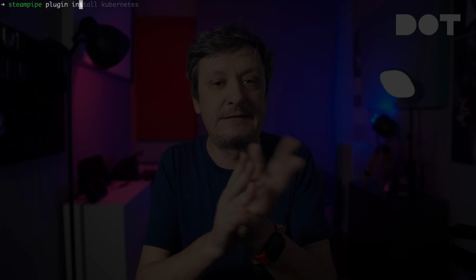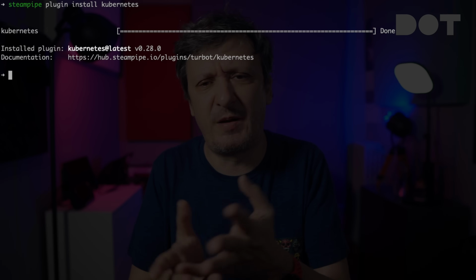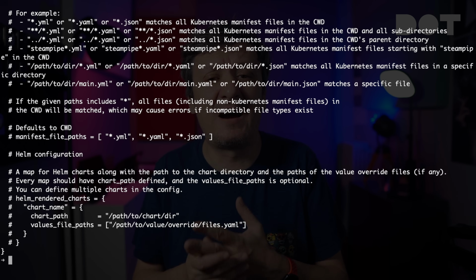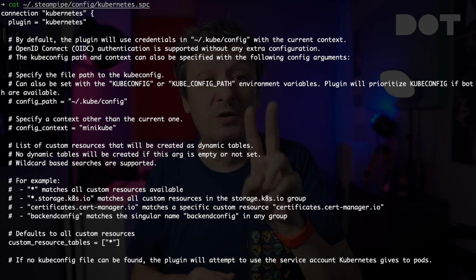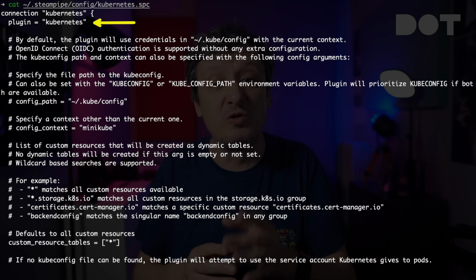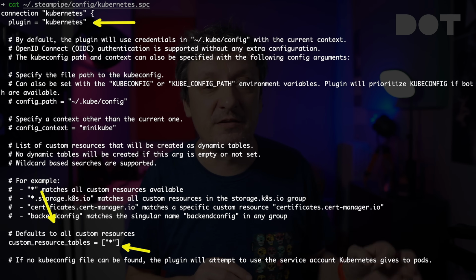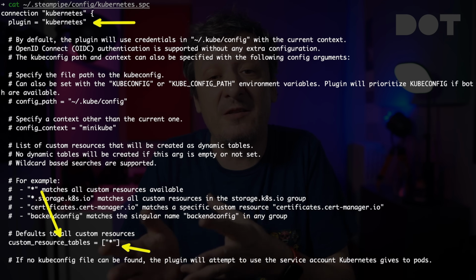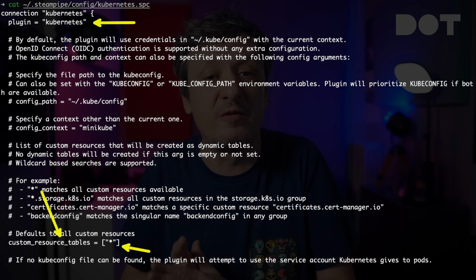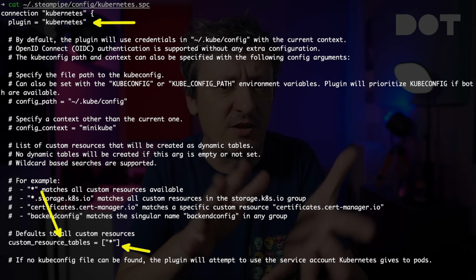So let's start with Kubernetes. Installation of that plugin created a Kubernetes SPC, spec probably, config file. So let's take a look at what we got. If we ignore the comments in that file, it all boils down to 2 lines. It is the configuration for the Kubernetes plugin that instructs Steampipe to pull not only Kubernetes resources that are baked into the cluster, but also all custom resources. Since we did not specify otherwise, whichever Kubernetes cluster our kubeconfig is pointing to will be synchronized into a PostgreSQL database, eventually at least. However, that's not what we might want.